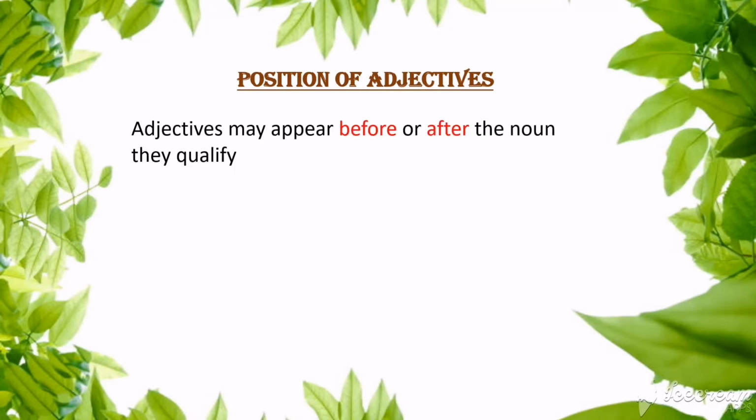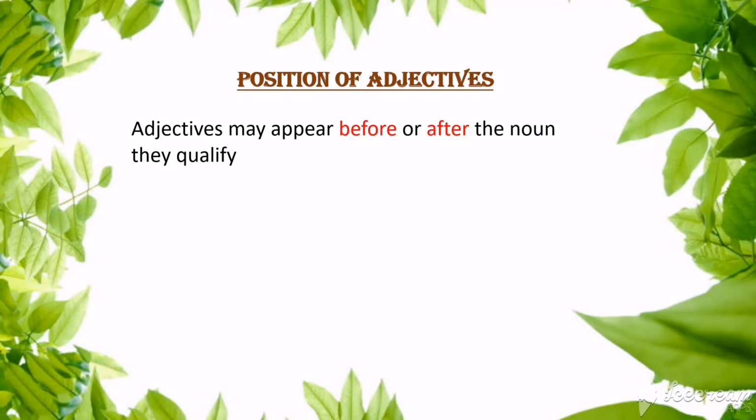And already you know that an adjective is a word that is used to qualify a noun in a sentence. Isn't it, children? You remember that? Yeah, that is what we have seen in the last class. An adjective is a word used to give more information about a noun in a sentence, and therefore adjectives are always placed very close to a noun. And today let's see where these adjectives can be placed in a sentence.